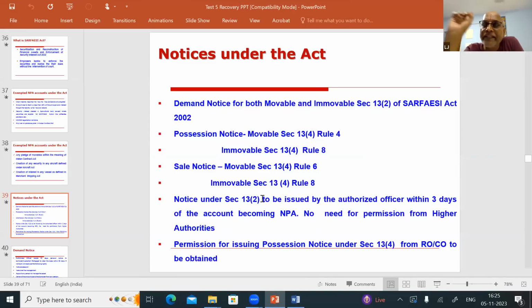That's all. You need not get permission for issuing demand notice under section 13(2). So within three days of the account becoming NPA, the demand notice is to be issued by the authorized officer. That question was asked last time. Notice under section 13(2) is to be issued by the authorized officer within 3 days of the account becoming NPA. No need for permission from higher authorities. Permission for issuing possession notice under section 13(4) from ROCO is to be obtained.